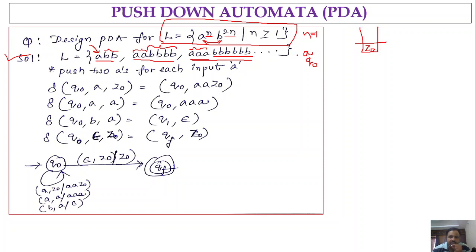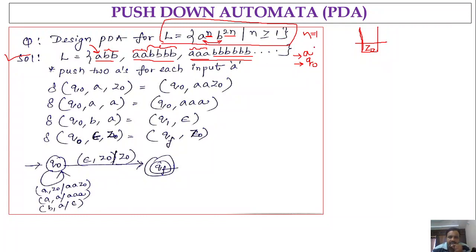So initially the input always starts with a, and consider that we are having an initial state q naught, right? And this is the common thing, that the stack initially consists of the symbol Z naught. Now how do we construct a PDA that accepts this language a power n b power 2n?